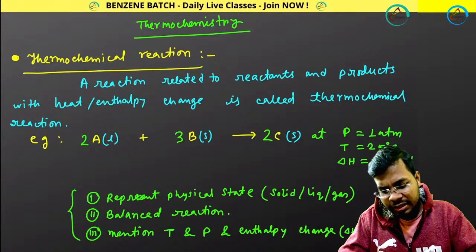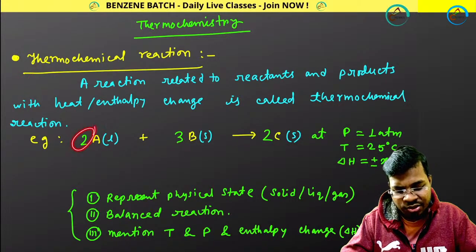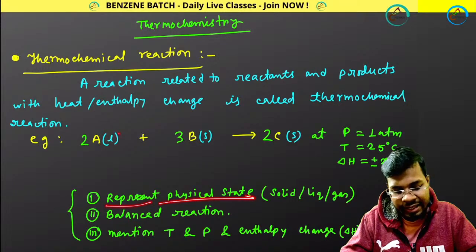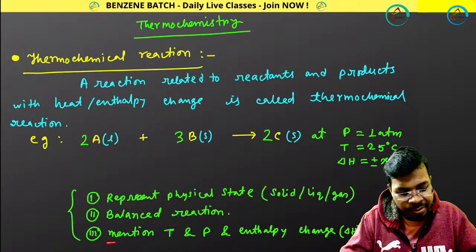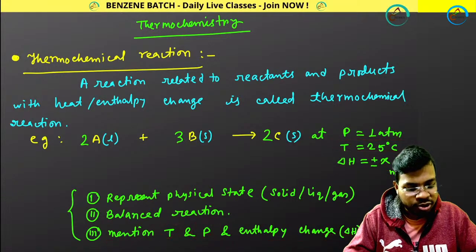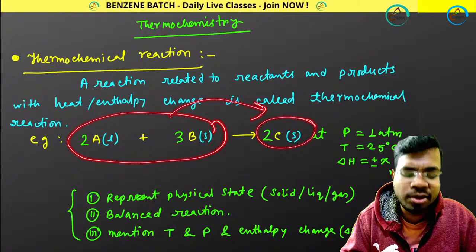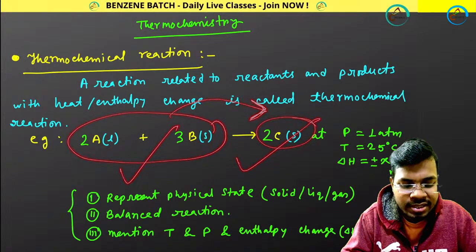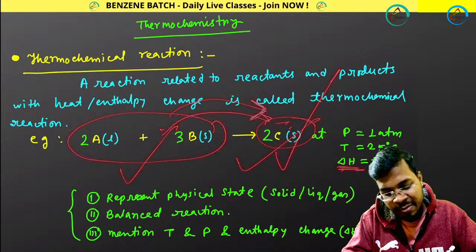Okay. Thermochemical reaction. You know this. In case of a thermochemical reaction, you have to mention the stoichiometry, that means the balanced equation. You have to represent the physical state, like liquid, solid. There should be mentioned temperature, pressure, and enthalpy change. Enthalpy change means a positive or negative value. Whenever you are getting this product from the reactant, what is the enthalpy change? The reactant has some enthalpy, the product has some enthalpy. That change is called delta H. Delta H means enthalpy of product minus enthalpy of reactant.